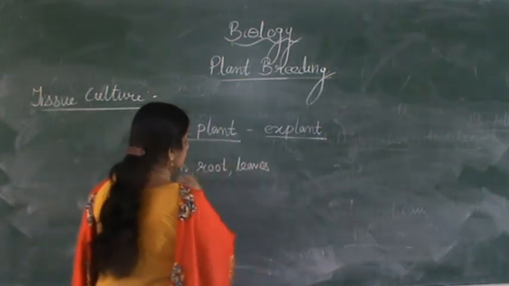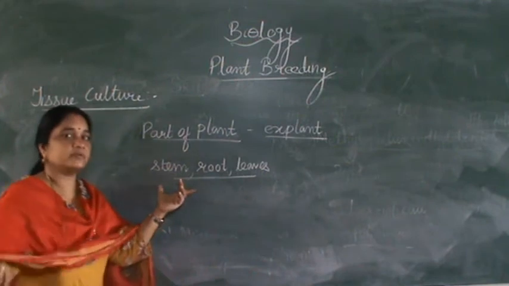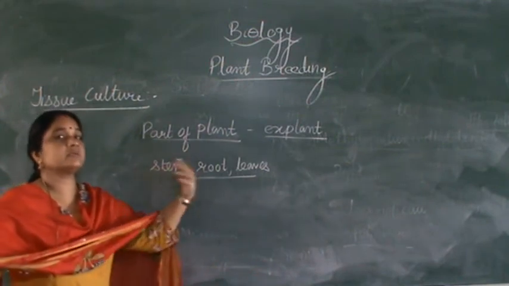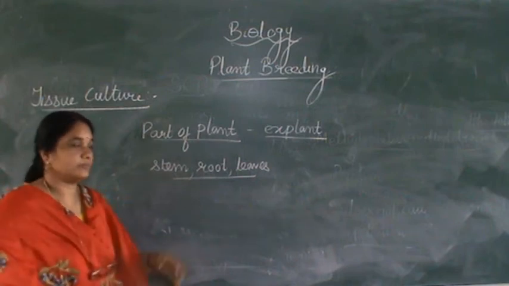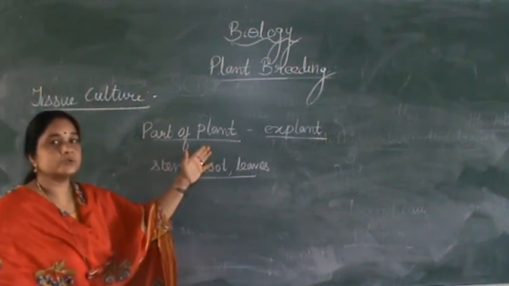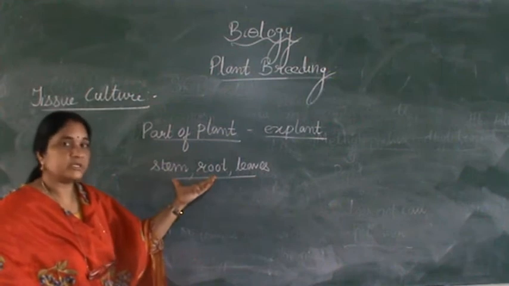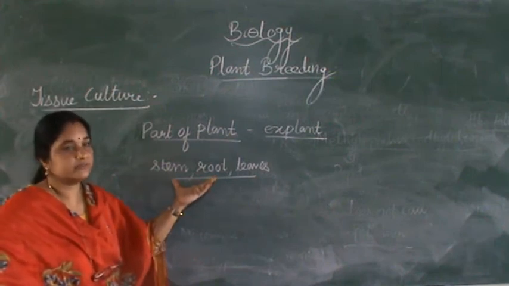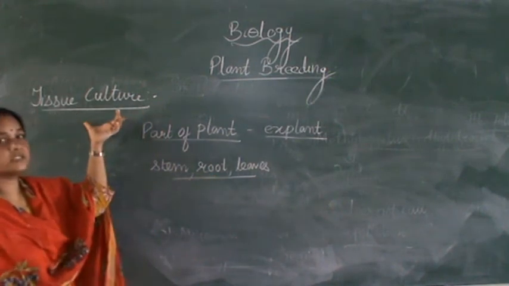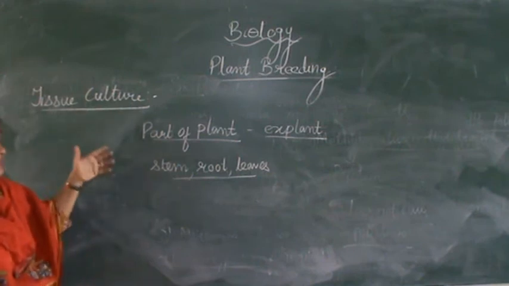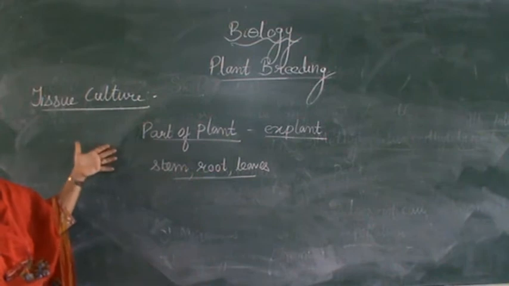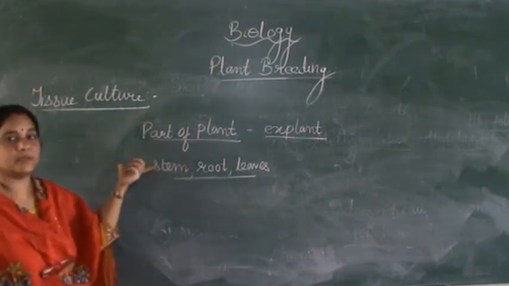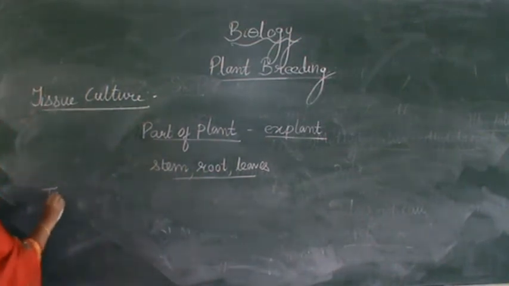It is not like the fertilization of the male gamete and the female gamete, which gives rise to the fruit or the seeds. Other than the reproductive part, other parts of the plant can also be used for producing a large number of plants. That technique is known as tissue culture. Then the capacity to grow plants from any single part of the plant is known as totipotency.